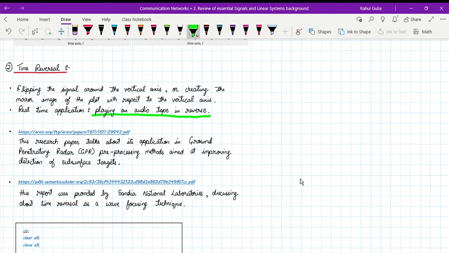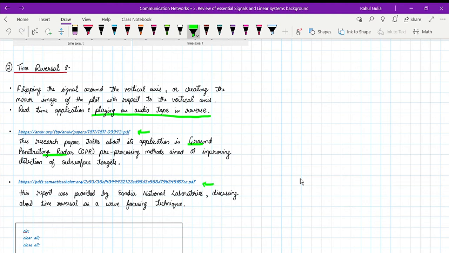So I have given you this link. This is the PDF of a research paper that the authors have done, which is talking about this application in ground penetrating radar, which is nothing but pre-processing methods aimed at improving detection of subsurface targets. So this is the application where time reversal can be used.